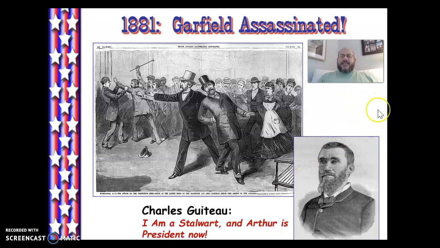Don't forget, this is basically based on Charles Guiteau shooting Garfield out of a sense that he was entitled to a government job. And so what does this tell us? It tells us how corrupt the patronage system had been, to the point where jobs are just so handed out willy-nilly to party loyalists, with no consideration for merit, that you actually get a president killed over this.